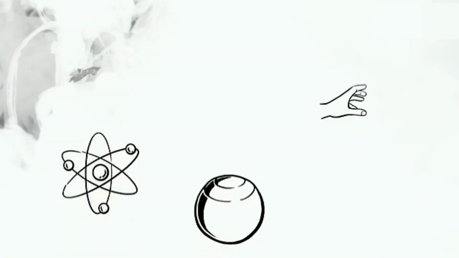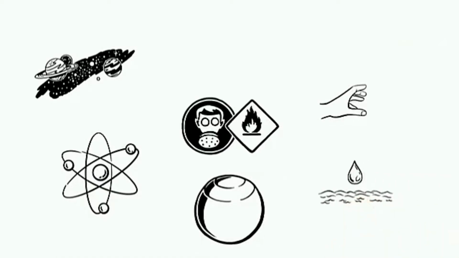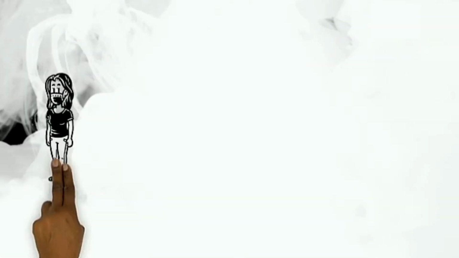Matter is anything that has mass and takes up space. There are 4 states of matter: solid, liquid, gas and plasma. These states are observable in our everyday life.